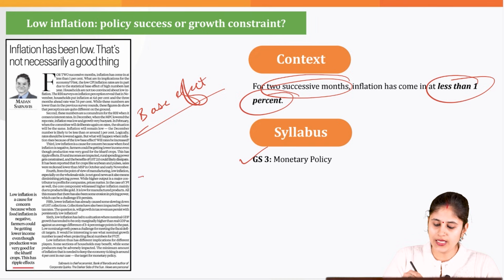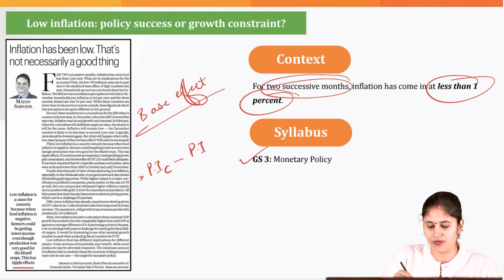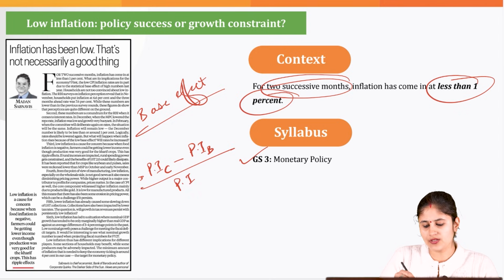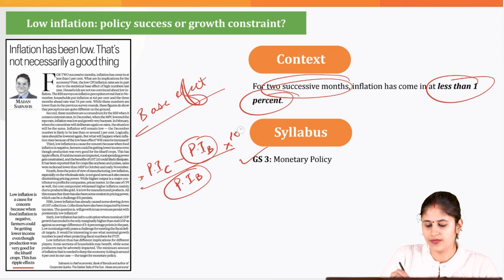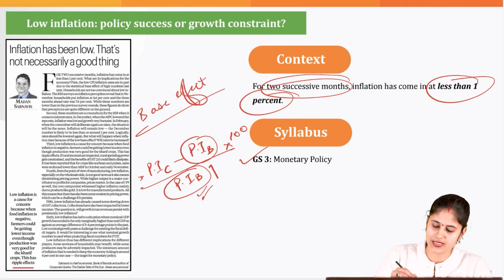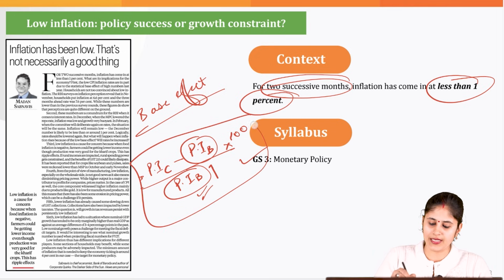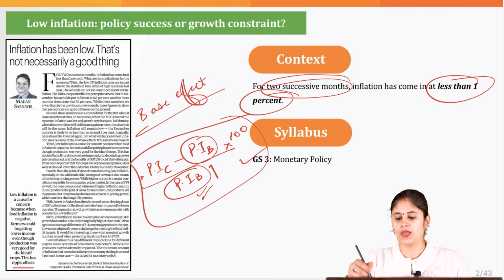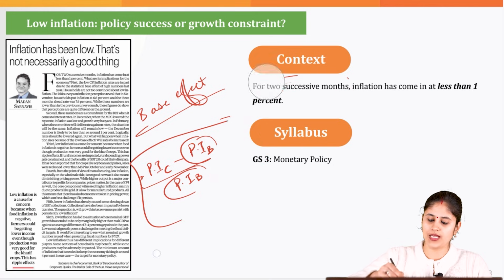Okay, how do we calculate inflation rate? You will be looking into the price index of the current year minus the price index of the previous year, divided by the price index of the previous year, I am writing it as B, into 100. So if the denominator is high, obviously you will be getting a lower inflation rate. And that is what is happening when it comes to India.